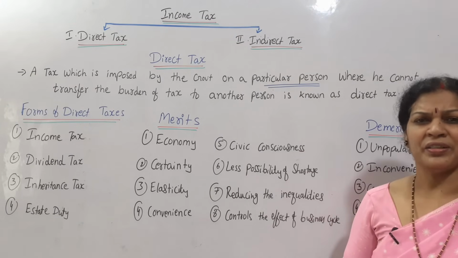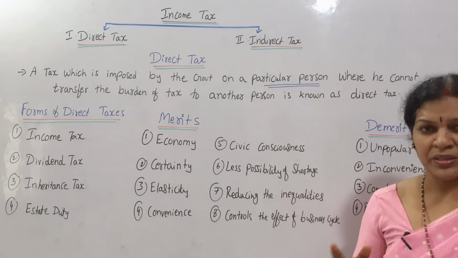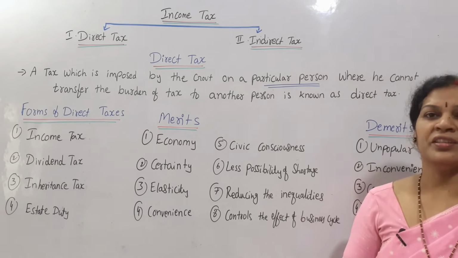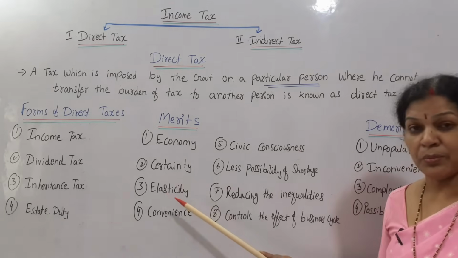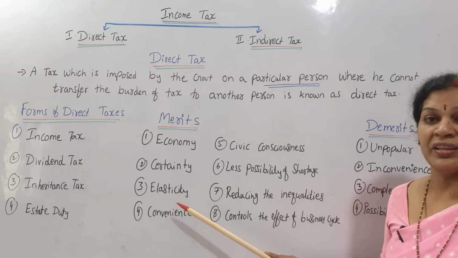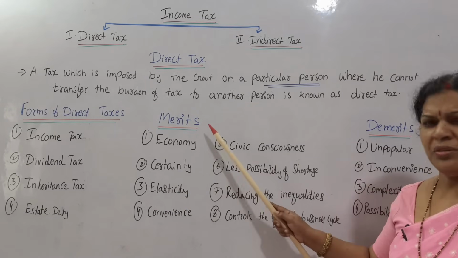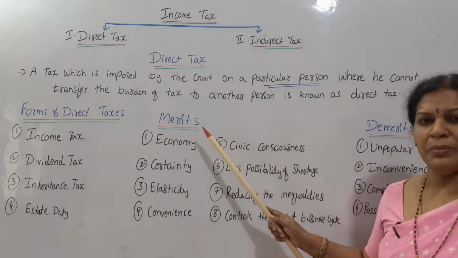Whenever they find that funds are less, they can increase the tax rates. Whenever funds are sufficient, then they can decrease the tax. That increasing or decreasing of taxes we call elasticity. It is in the hands of government only, so easy to make changes.